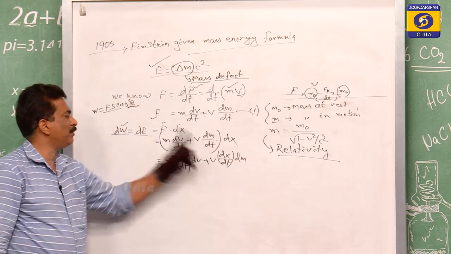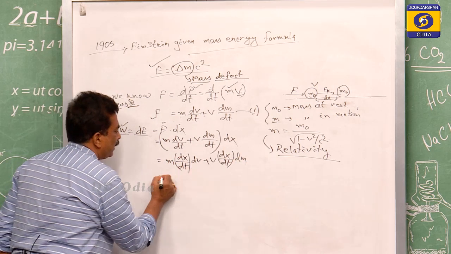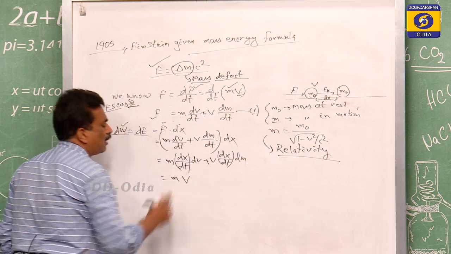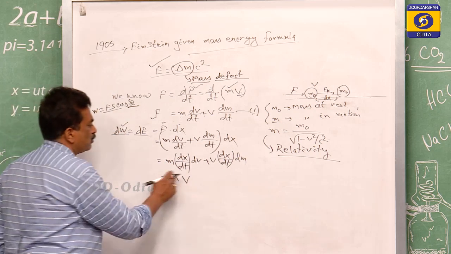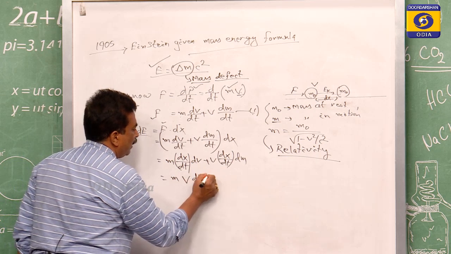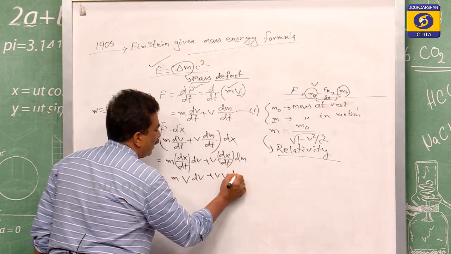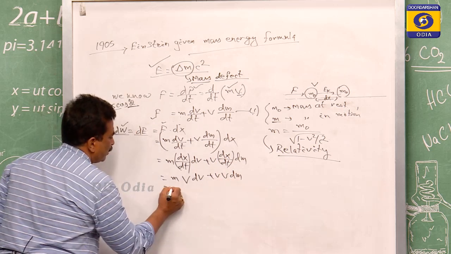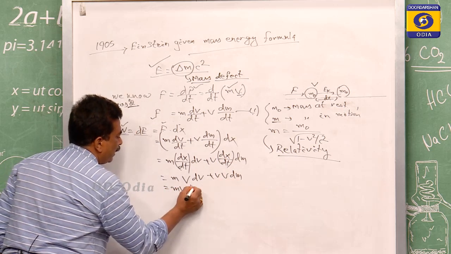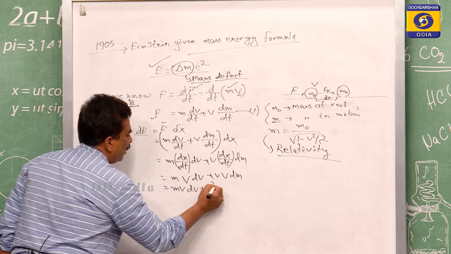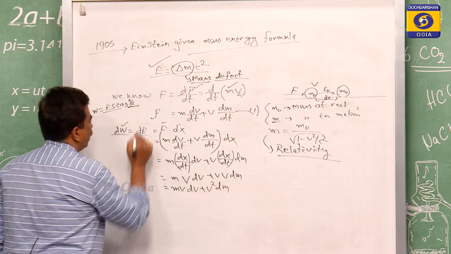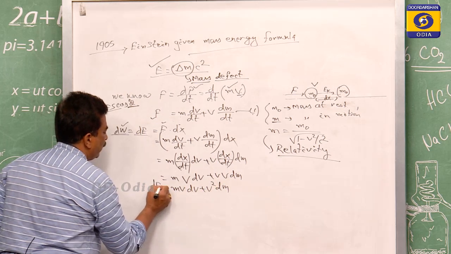This dx is multiplied. So dx by dt is nothing but the speed v, so it is m v dv plus v square dm, that is equal to dE.